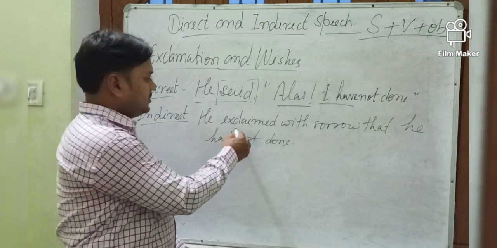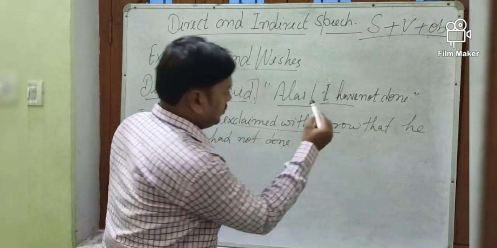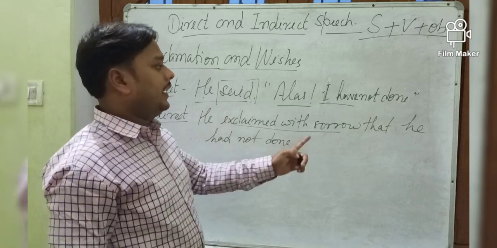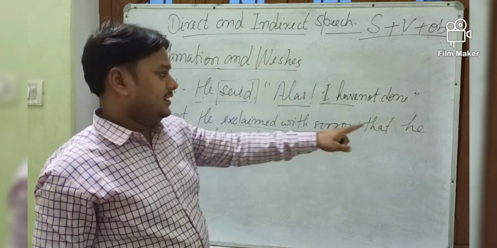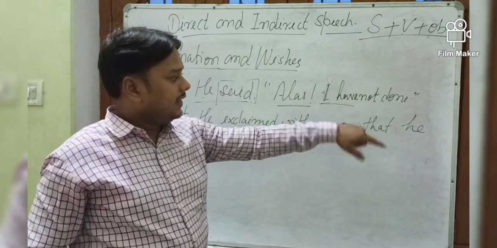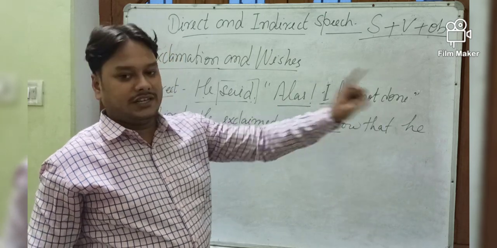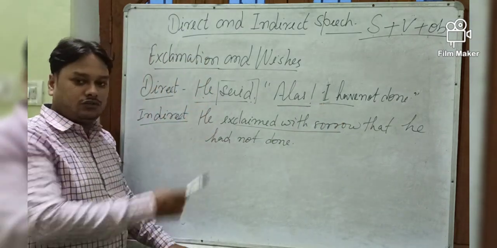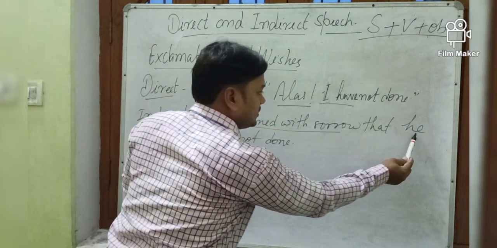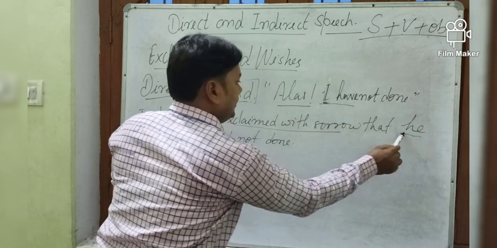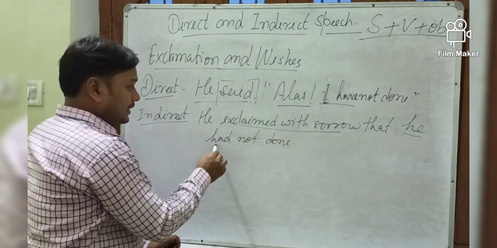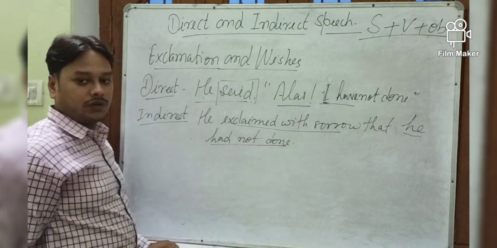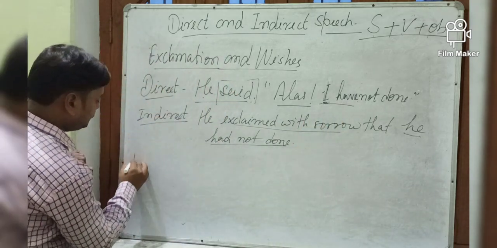So that's why it is written, he exclaimed with sorrow that. Now here the conjunction will be applied as in the simple sentence, that, and then once again a simple sentence will be written. First person is written, first person will be changed according to subject, he. I is written, that's why he has been written, then present perfect will be changed into past perfect. Okay, let's take one more example.